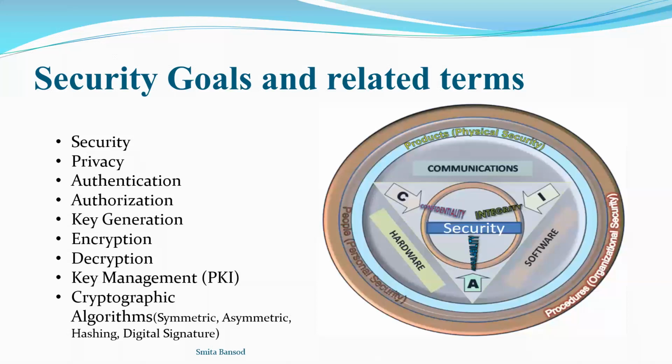Related to that, there are certain more terms: security, privacy, authentication. Security we have already discussed. Privacy means your data should be protected, and your identity is also protected. Authentication: you are using passwords and user IDs, so user IDs and passwords are basically used for authentication purposes. Then authorization: we provide authorization to the authentic person so that he can only read or write whatever authority we provide to that person.